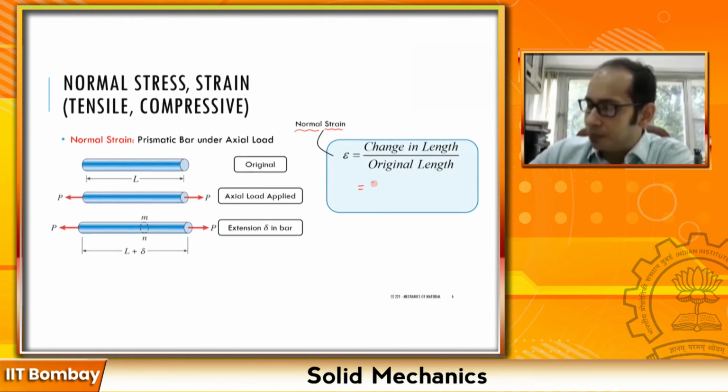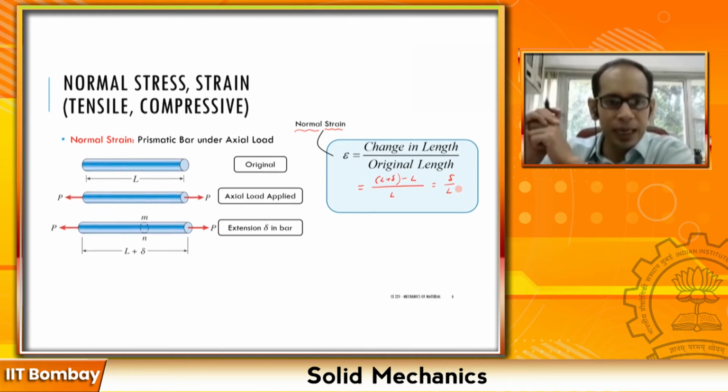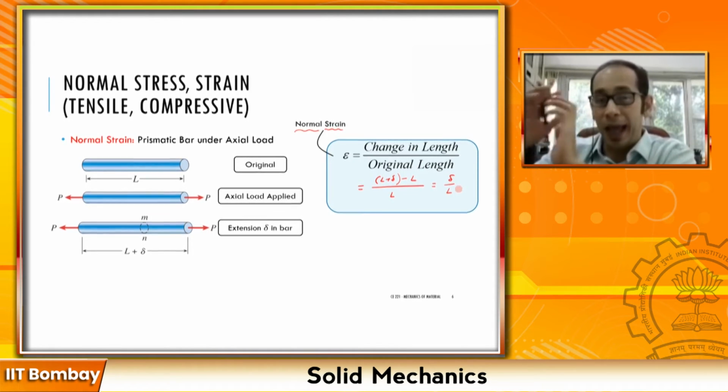So this is simply going to be, my final length is L plus delta minus L, which is the original length, that is our change in length, the numerator, and the denominator is the original length L, which is going to be equal to simply delta divided by L, right? So the quote-unquote average normal stress is P divided by A, and the normal strain is delta, that is the change in length, divided by the original length L, right?